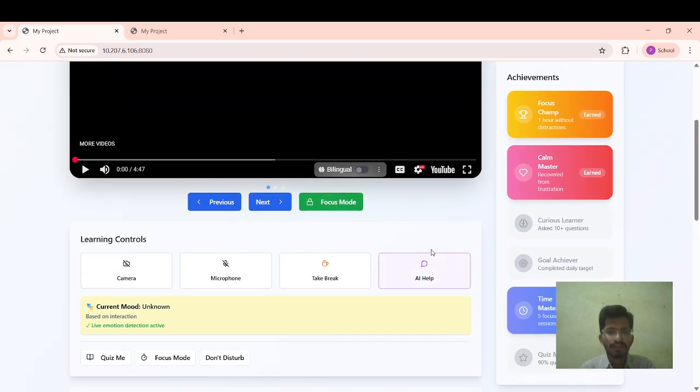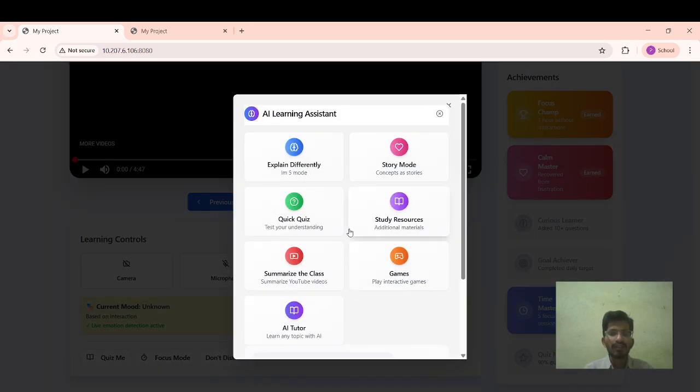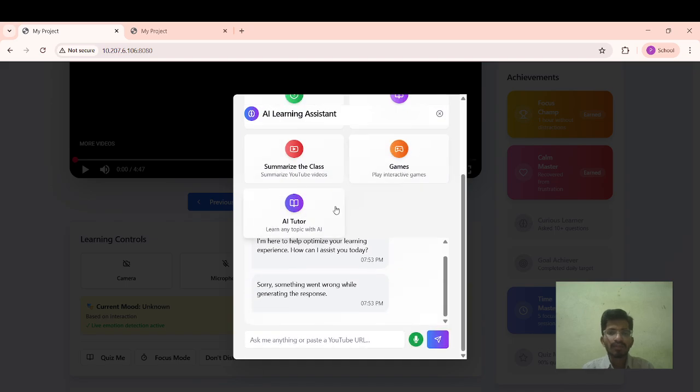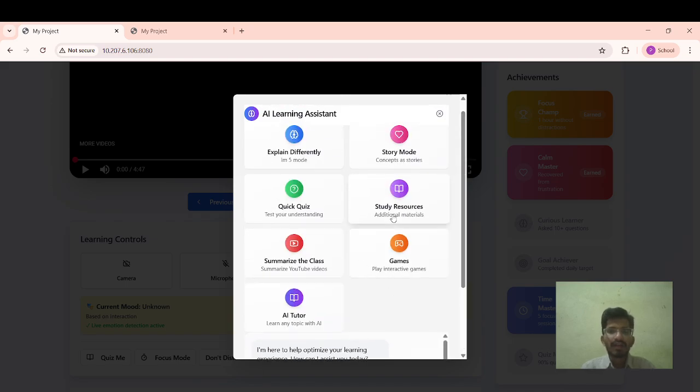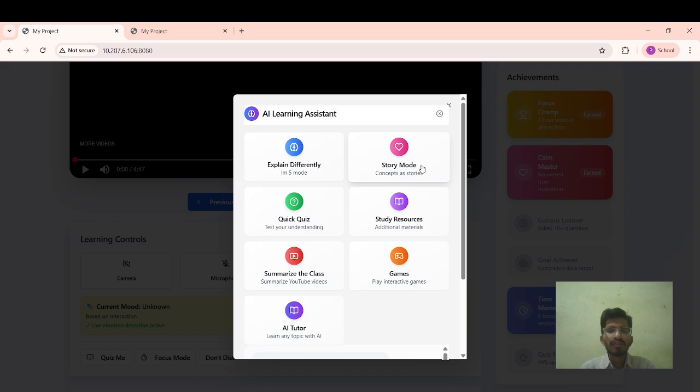So the major part is the AI help. Here we have 7 to 8 features. For example, if you can't understand the topic directly, rather than using AI tools like ChatGPT, Gemini, Claude, we can explain differently in different types of modes. For example, in story mode, in description mode, etc. So here, you can use story mode, like you can explain to a baby in simple terms.